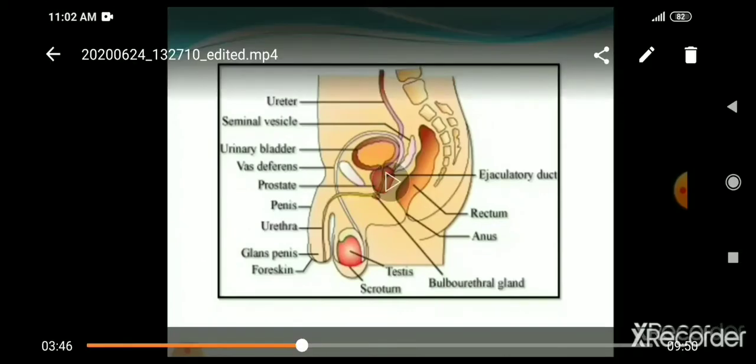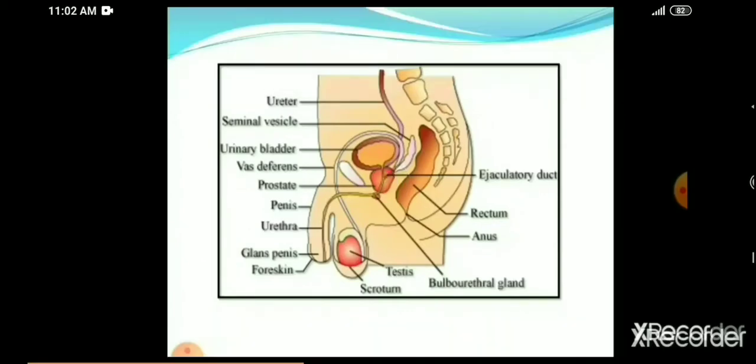Here is the picture of the human reproductive system in the male. You can see the testis lies outside the body cavity and the covering of testis is seen here as scrotum. Scrotum is a pouch-like structure in which testis lies and it maintains the temperature below the body temperature.